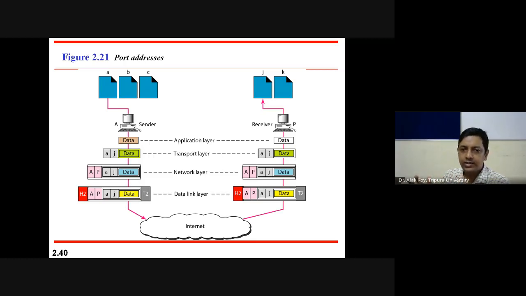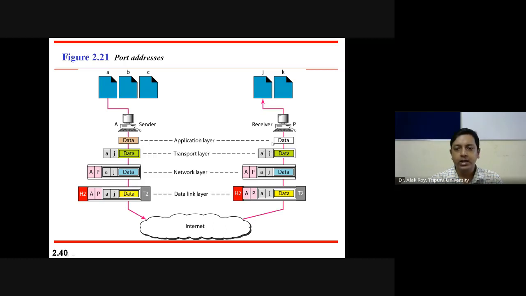On the receiver side, the data link layer accepts these bits to form a frame. It accepts and discards the H2 part, meaning the physical address, and delivers A, capital P, A, J data as information to the network layer. The network layer discards A and P, the IP addresses. The transport layer receives port address A, J data.